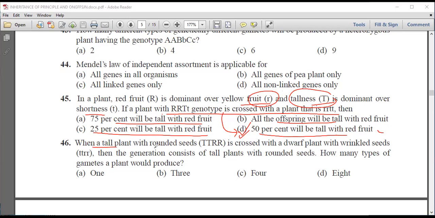Next question is, when a tall plant with rounded seed is crossed with a dwarf plant with wrinkled seed, the generation consists of tall plants with rounded seed. How many gametes would the plant produce? Now we know from this that the plant will produce only one gamete.